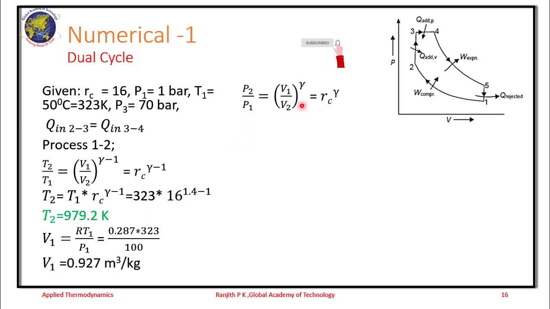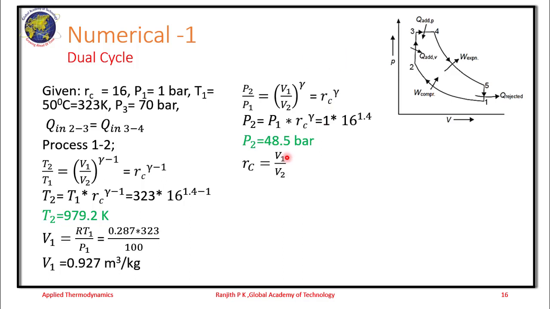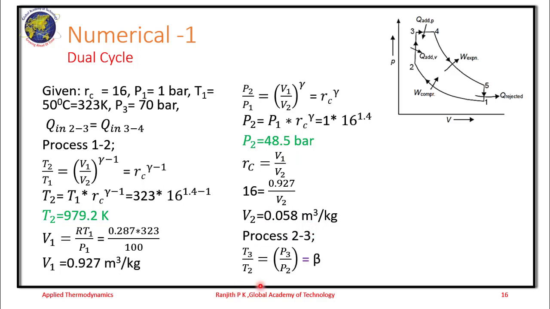Next, P2 by P1 is equal to Rc power gamma. We end up calculating P2 as 48.5 bar. Next, Rc is equal to V1 by V2. We end up calculating V2 as 0.058 meter cube per kg. Then process 2 to 3, T3 by T2 is equal to P3 by P2, or this P3 by P2 is beta, the explosion ratio. So we get T3 as 1413.3 Kelvin.